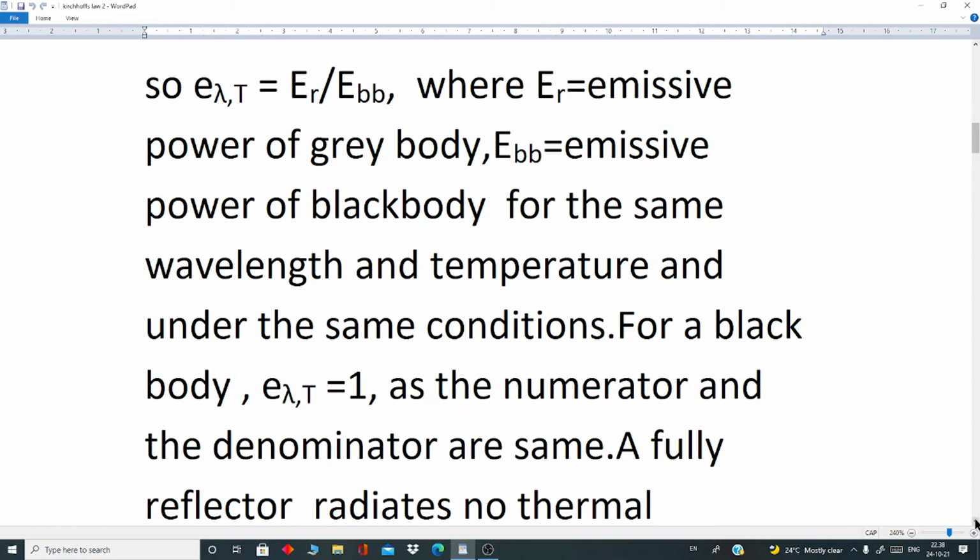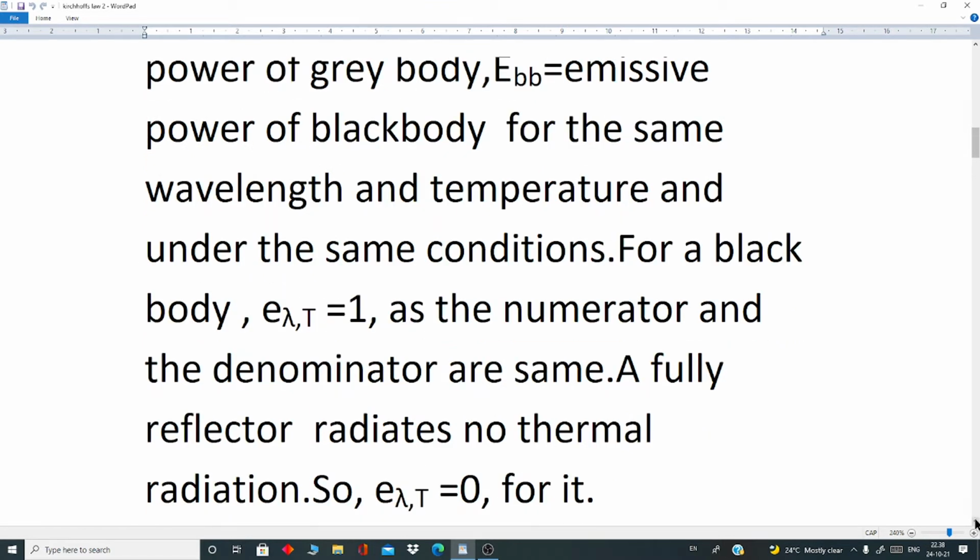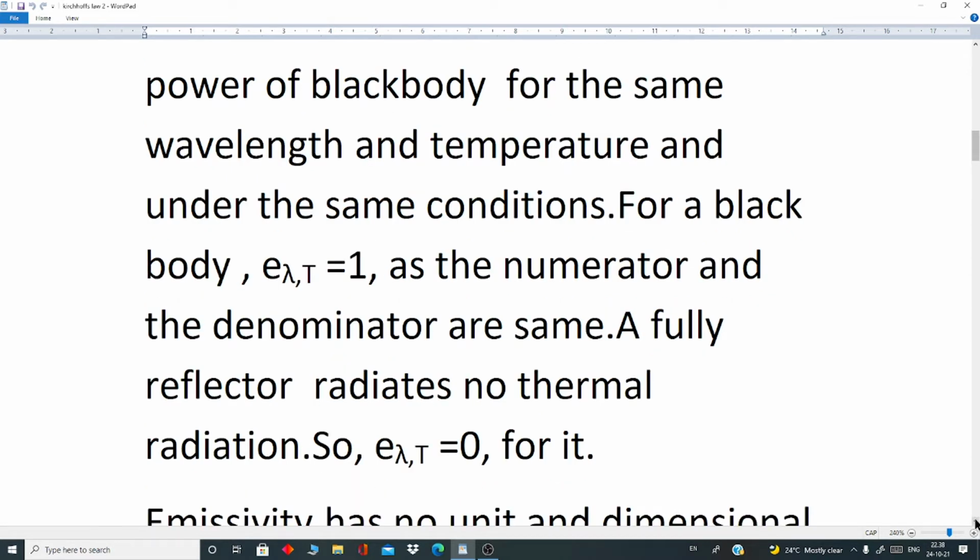For a black body, e suffix lambda comma capital T equals 1, as the numerator and the denominator are same.